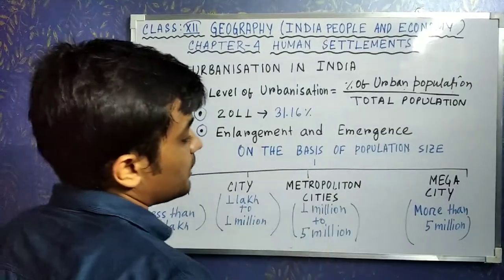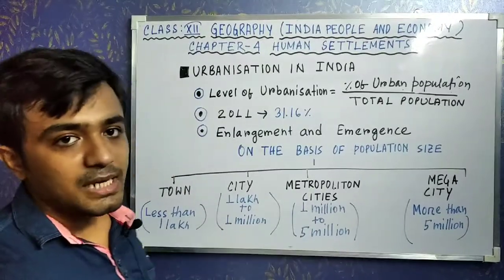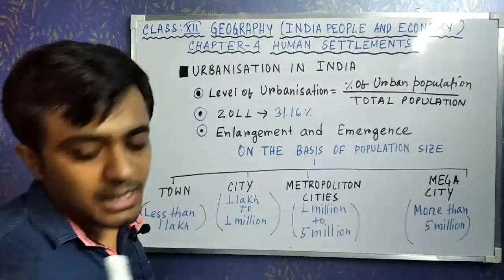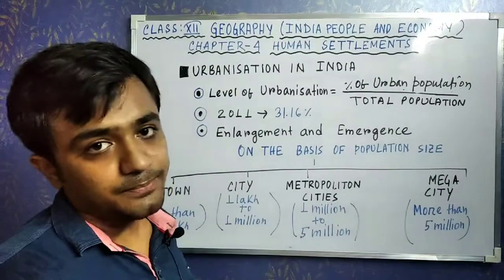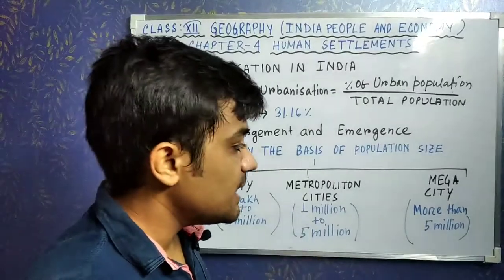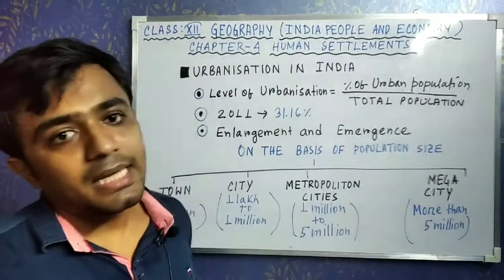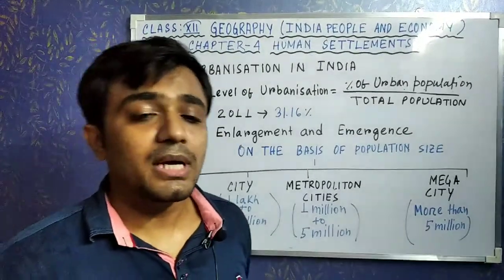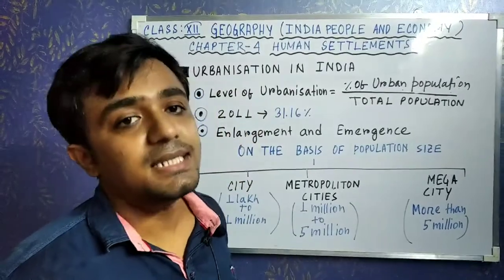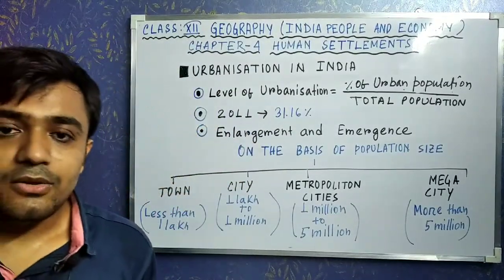Now metropolitan city: when the population is 1 million to 5 million, we call that region a metropolitan city. Clear? And mega city: if more than 5 million population is present, we call that urban center a mega city. Clear? So I will tell you the next category.